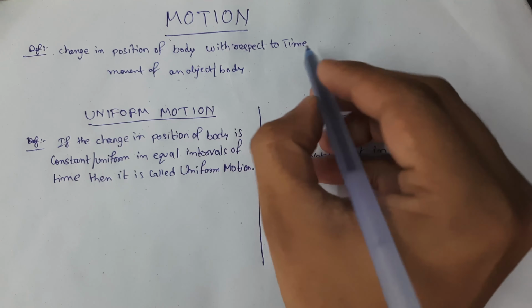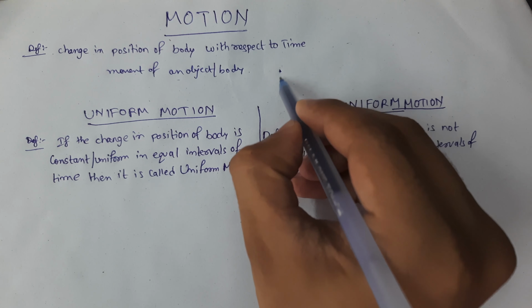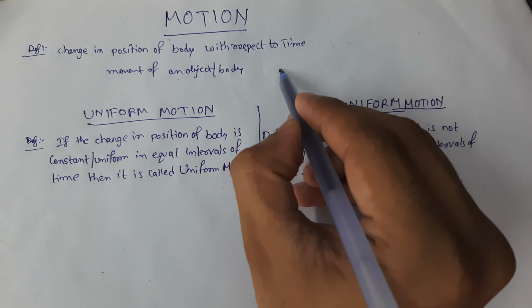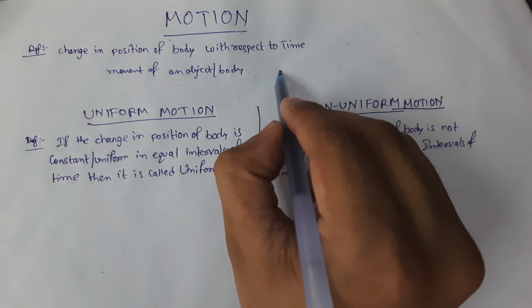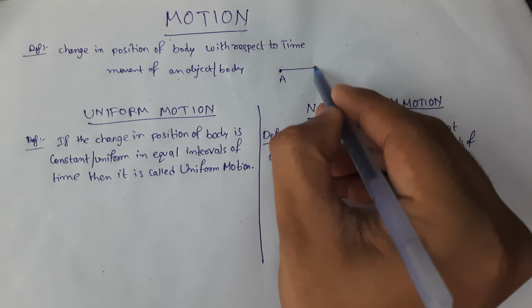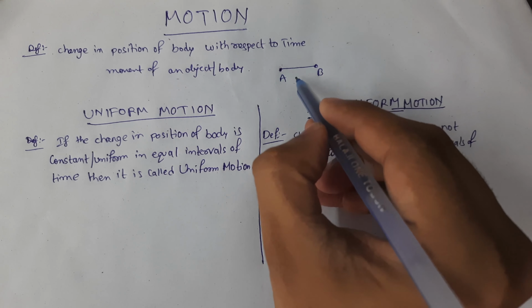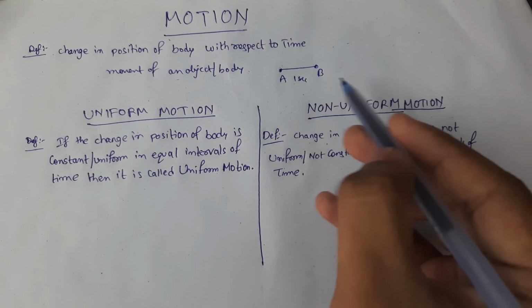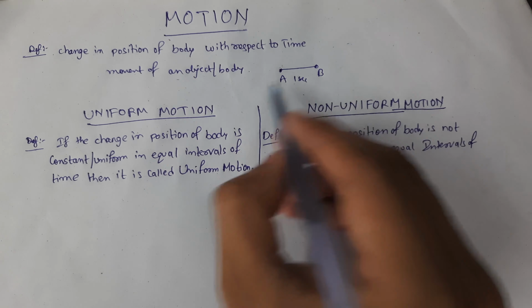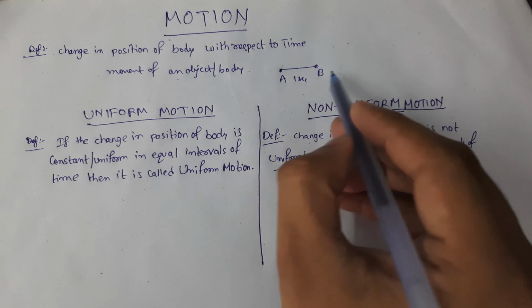For example, if a body is at point A, and it changes its position to point B, or some other point, let's suppose it is B, in 1 second or whatever the time interval is, 1 second or 1 hour, that means it is moving, that is, the body is in motion.